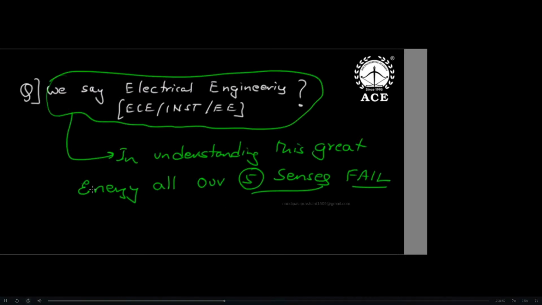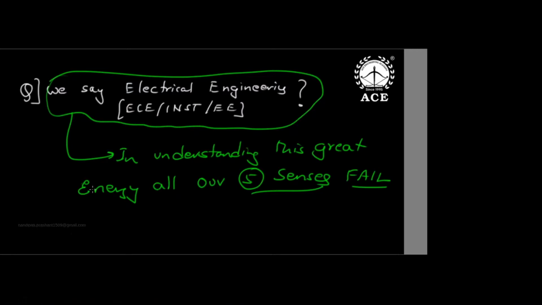Luckily with the CRO today we are able to understand something. But before the CRO, imagine how the world was. We did not even know anything. We were not even comfortable with what a DC signal and an AC signal are. So please understand that. What is the difficulty in understanding electrical networks for ECE or instrumentation? The simple reason is that in understanding this great energy, our senses don't support us. We cannot touch, taste, smell, or hear it. Then how to learn this energy?